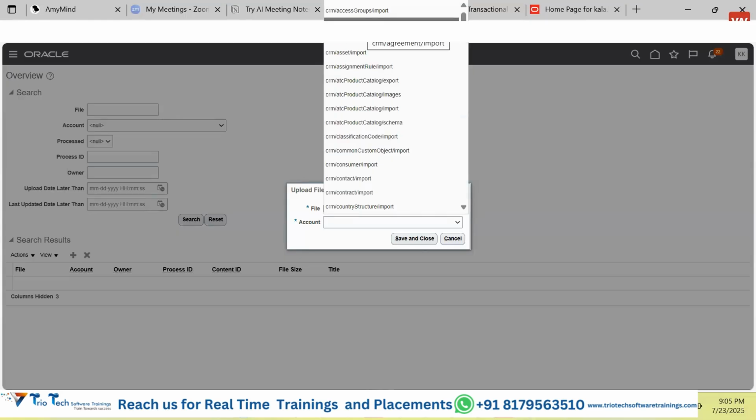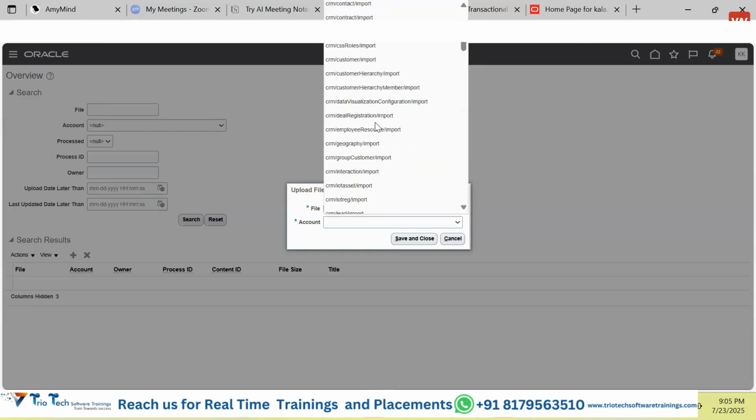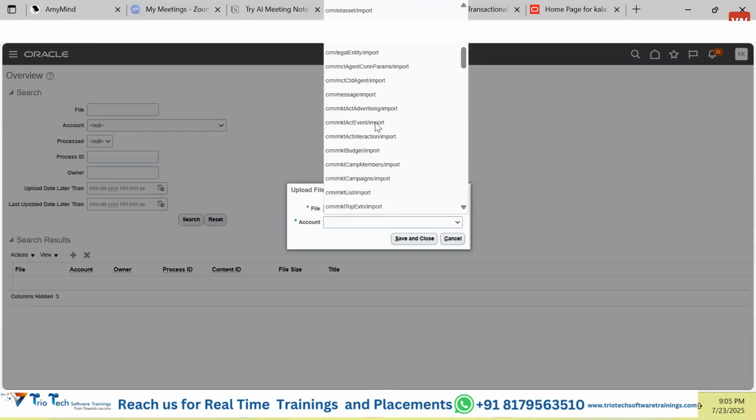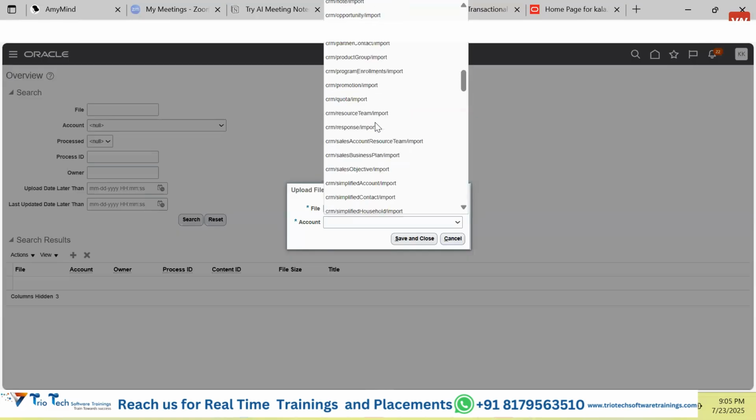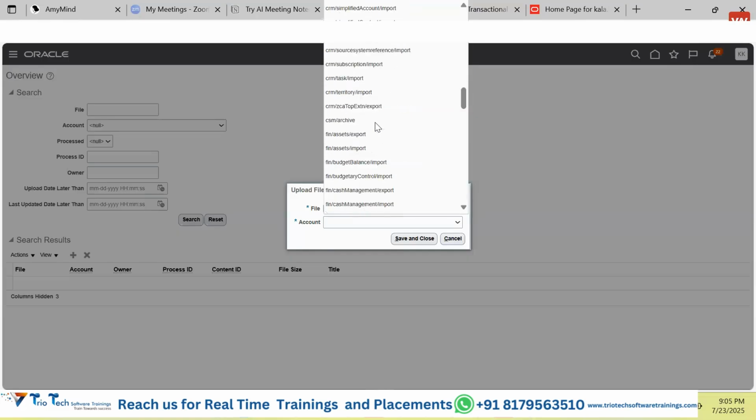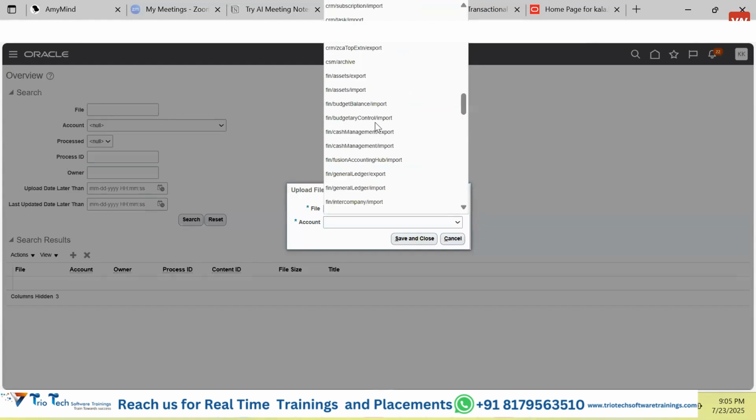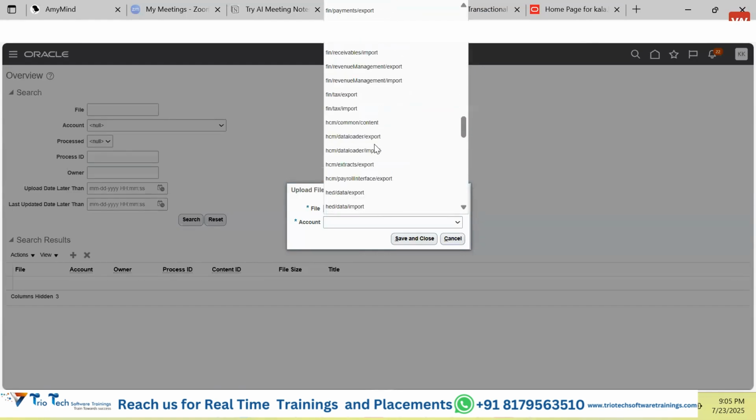Maybe in this path I don't have the access to write. From the Oracle side, there is a default path. Anytime you are supposed to load a custom file, that file has to be placed into one folder called HCM data loader import. This is the path.